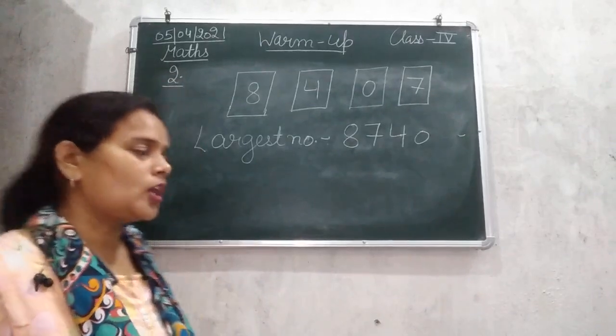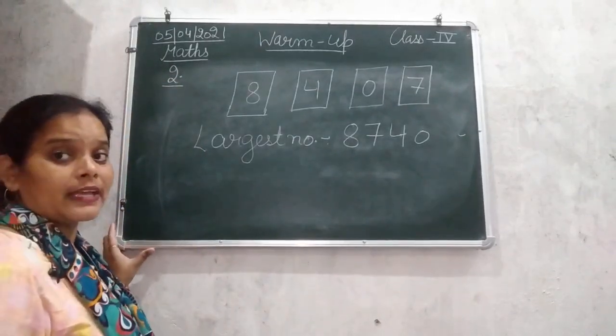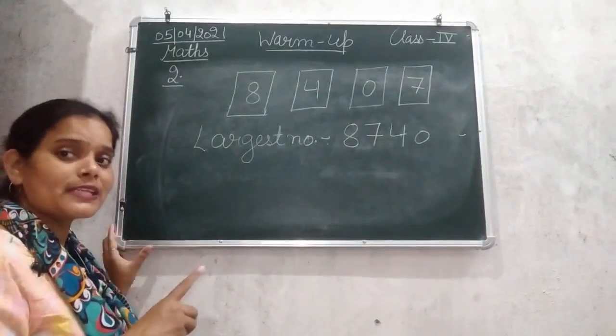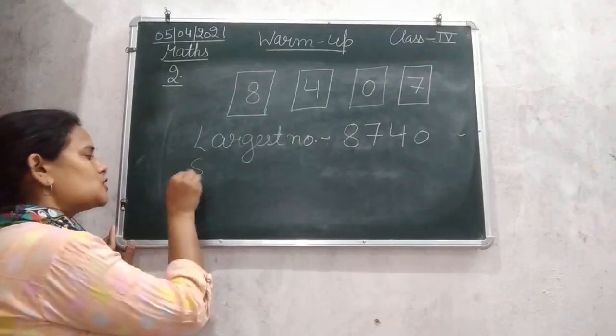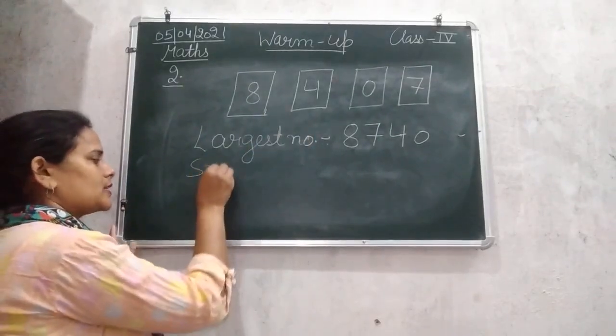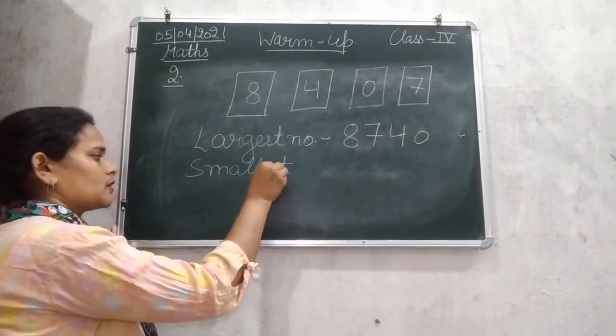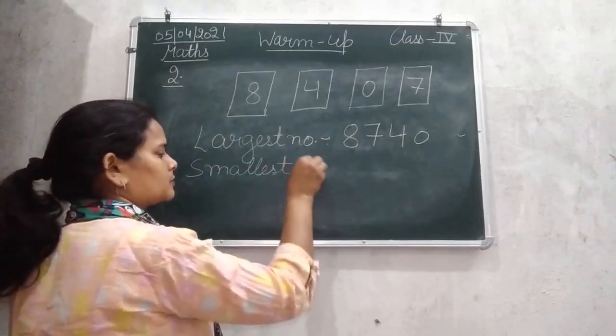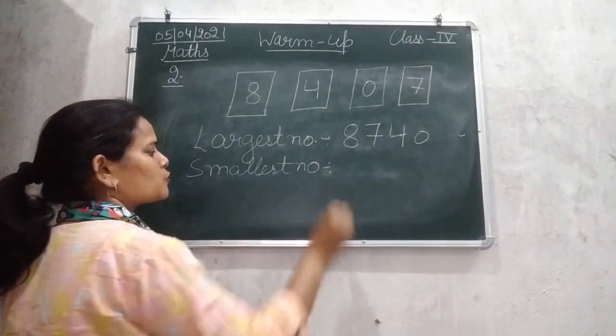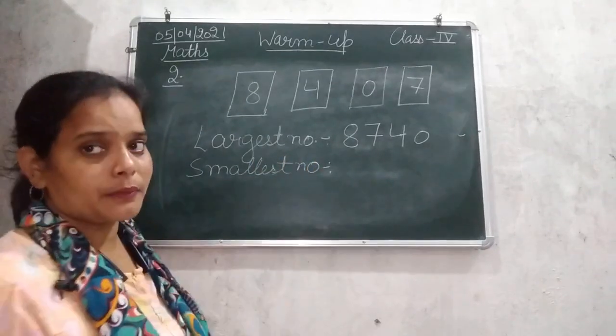Okay, chaliye, now moving to the second question, that is we have to make a smallest number as well using these 4 digits. Okay, so now we have to make a smallest number as well.